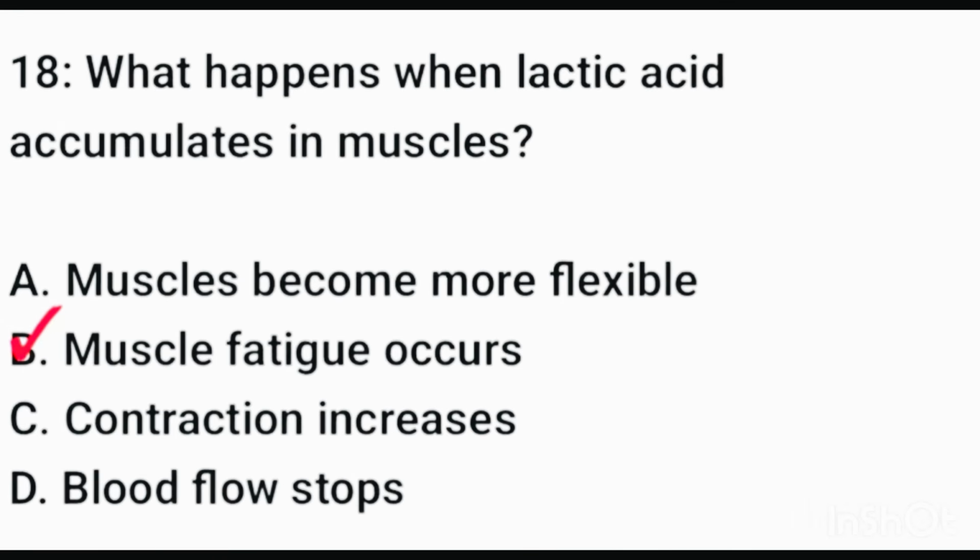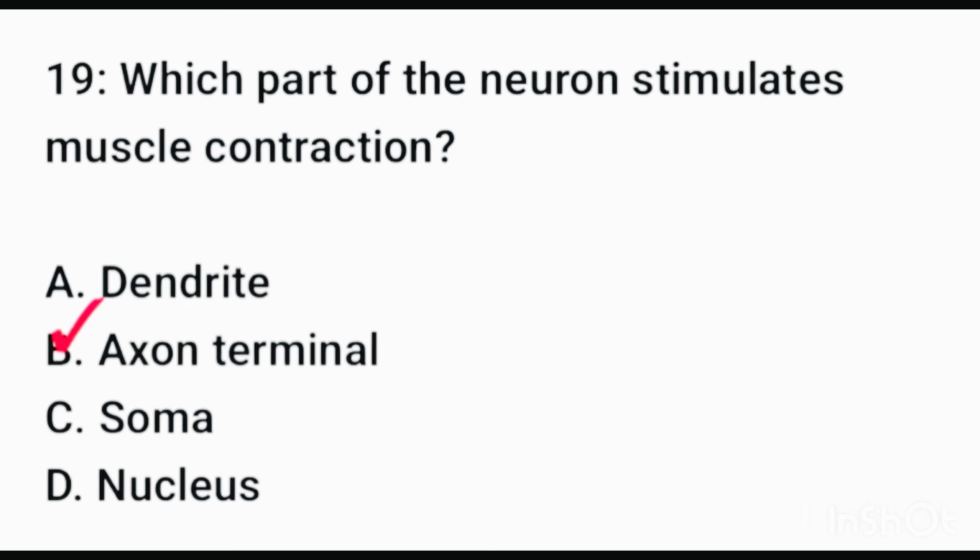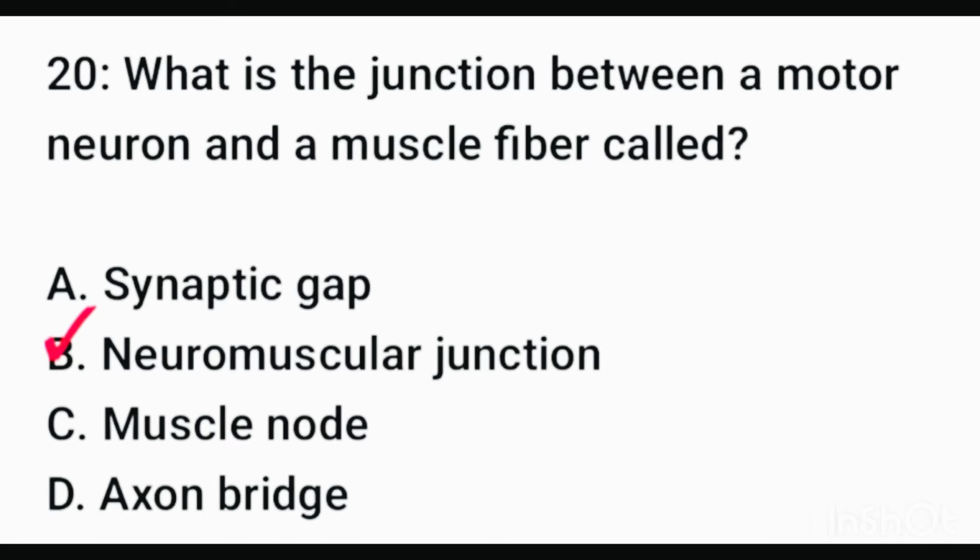Question number 18. What happens when lactic acid accumulates in muscles? Here right option is option B. Muscle fatigue occurs. Question number 19. Which part of the neuron stimulates muscle contraction? Here correct option is option B, axon terminal.